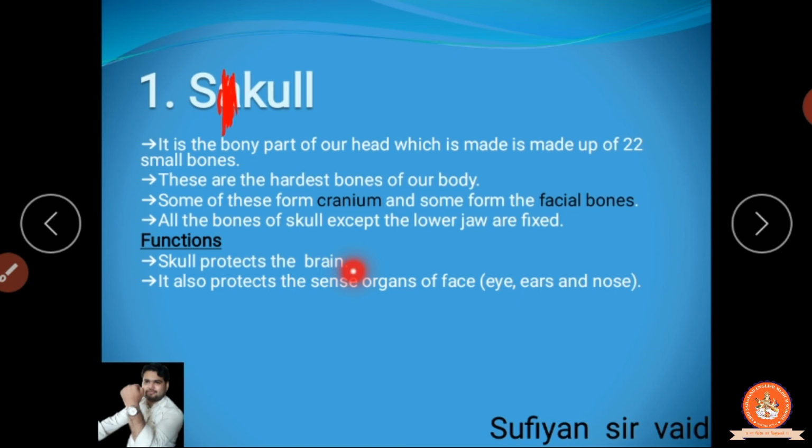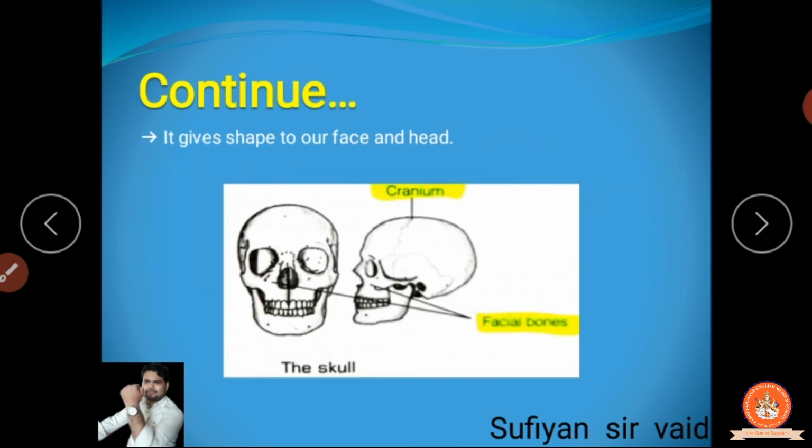If there is no skull, our brain is going to be like bubble gum and burst immediately. It also protects the sense organs of the face. We have five sense organs, and in our face there are three: the eyes, ears, and nose. It also gives shape to our face and head.